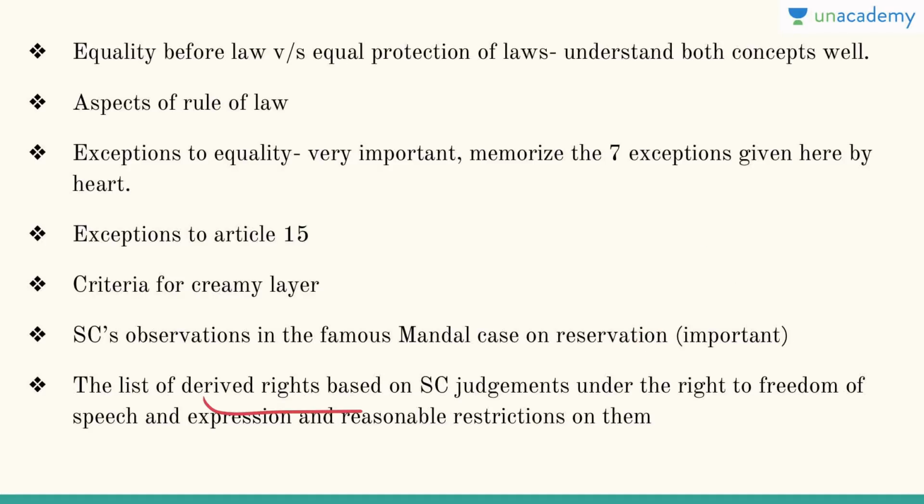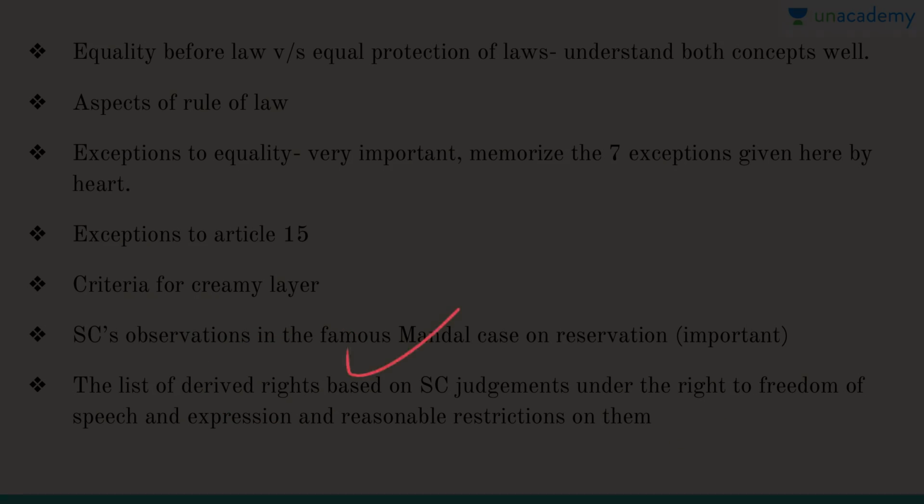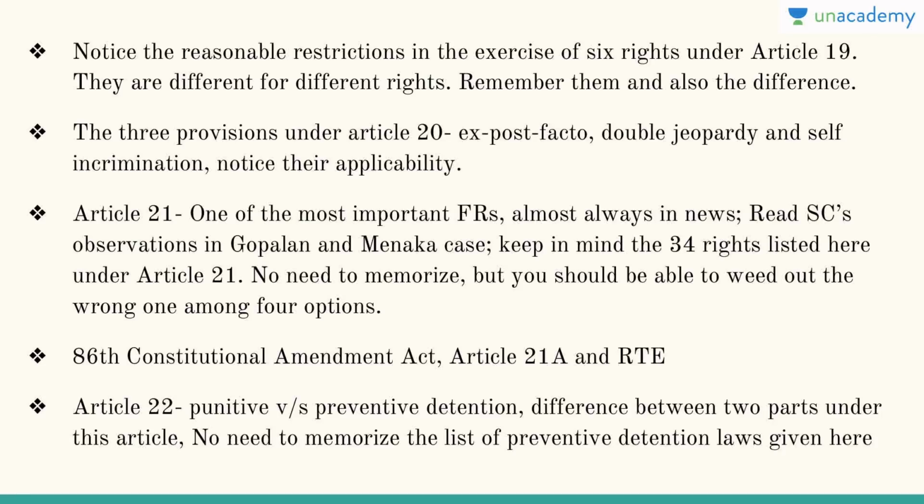Then the list of derived rights based on Supreme Court judgments under the right to freedom of speech and expression and reasonable restrictions on them. So these are the various list of derived rights. Then notice the reasonable restrictions in the exercise of 6 rights under Article 19, and these are different for different rights, and remember them and also remember the difference.